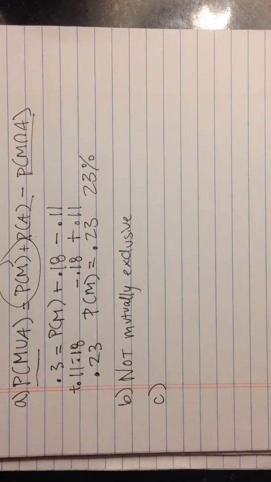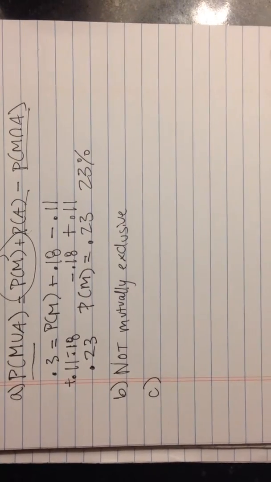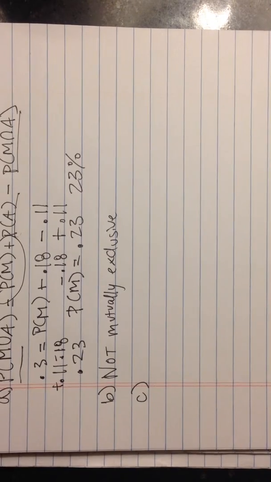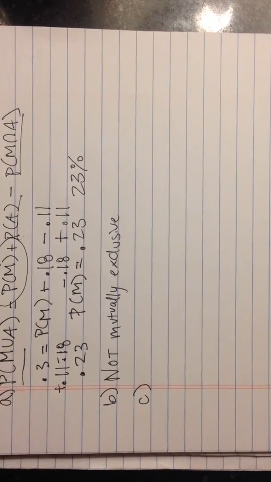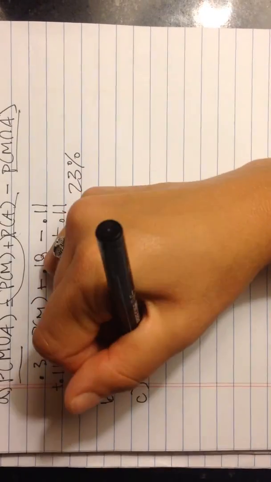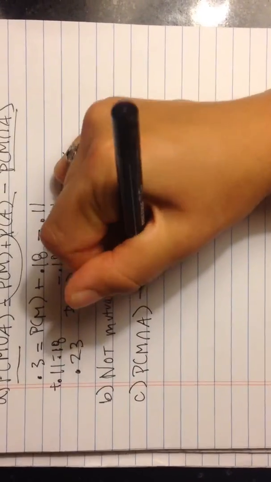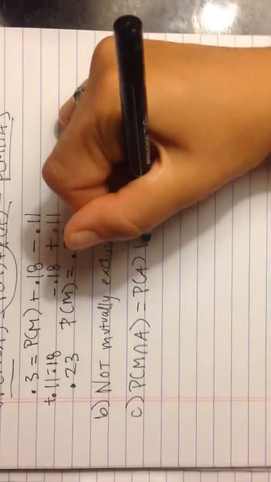C, it's asking me a conditional. It's going to ask me, are the 2 events A and M independent? Explain using probability. Oh wait, no, sorry, that's C. So, it's asking me if they're independent. There's a rule to find out if something's independent. Basically, it is independent if the intersection is equal to both of the probabilities multiplied together.